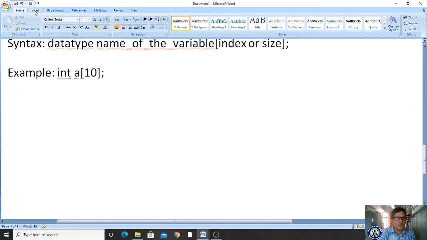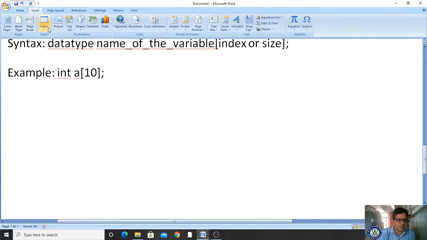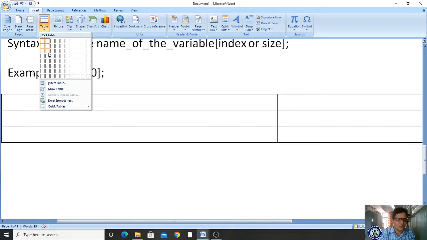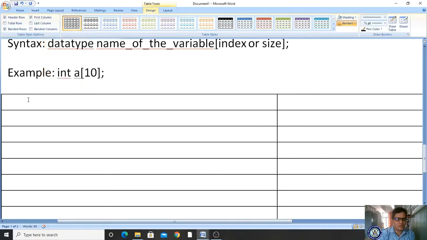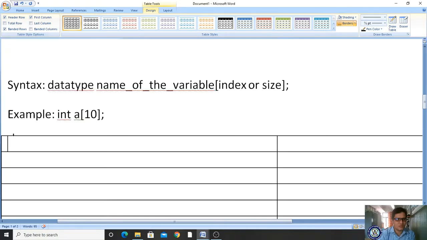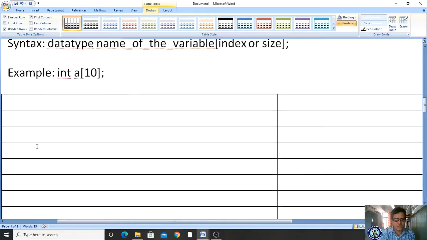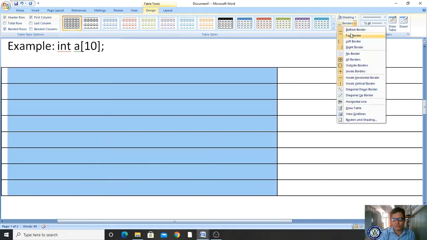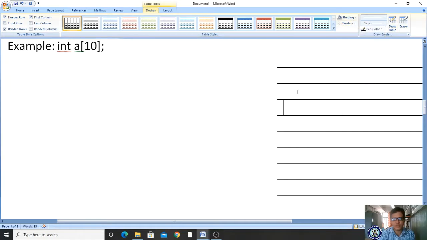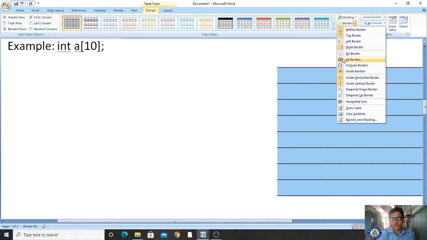Whenever you declare int a of 10, automatically I am drawing one table just for your understanding purpose. I'm taking two columns, and I'm making borders.